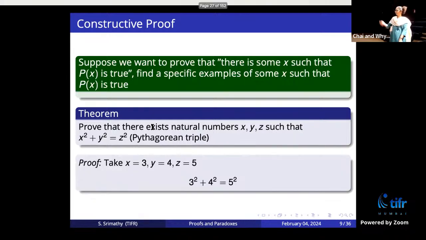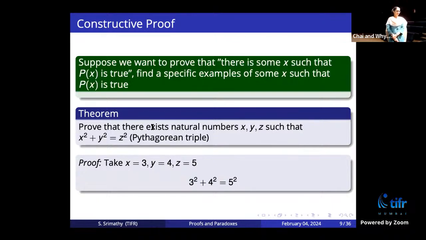Explicit, yeah. So you take 3, 4, and 5. I produce explicitly an example of x, y, and z such that 3 square plus 4 square is 5 square. Okay, so this proves the theorem. There's nothing more to do. You give me an explicit example. You construct an example for which the statement is true.